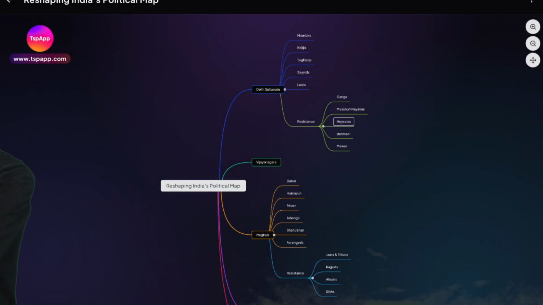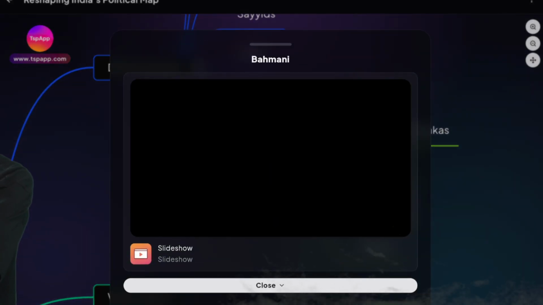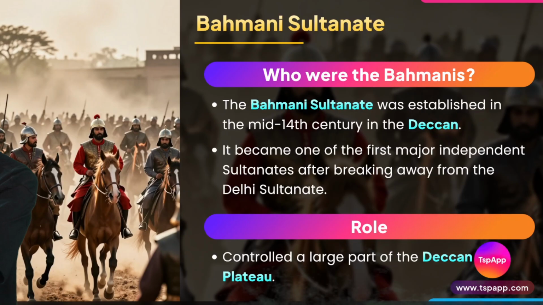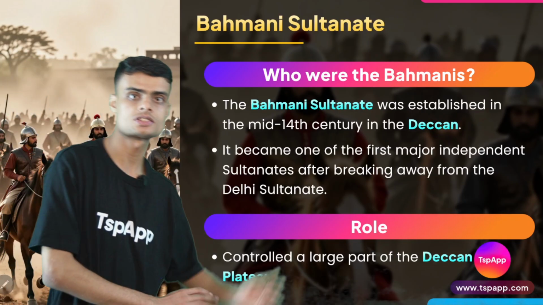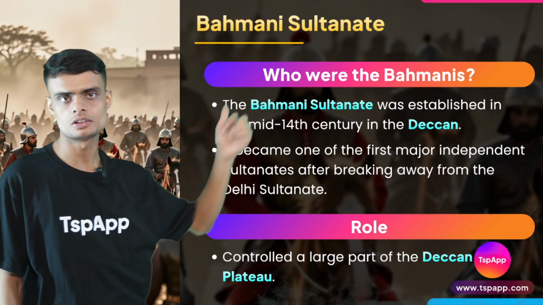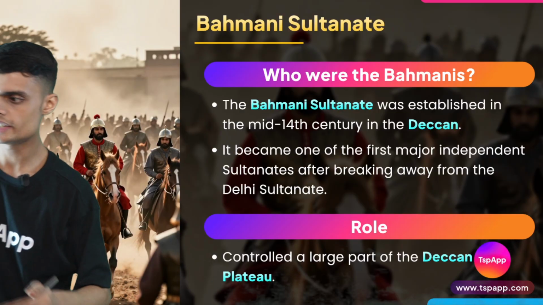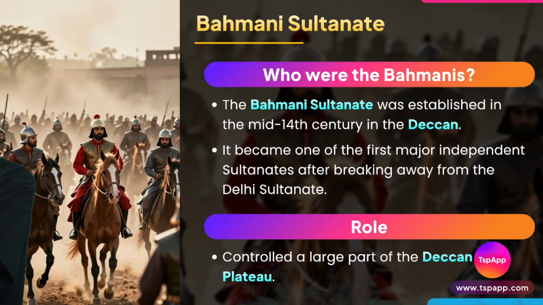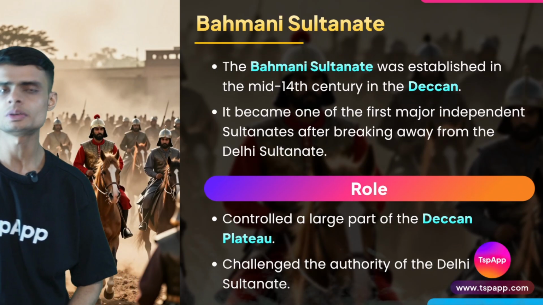Next we have the fourth kingdom that would resist the Delhi Sultans, that is called the Bahmani Sultanate. Again, the word Sultanate means that the ruler was Islamic. The Bahmanis became one of the famous sultanates even after breaking away from the Delhi Sultans.